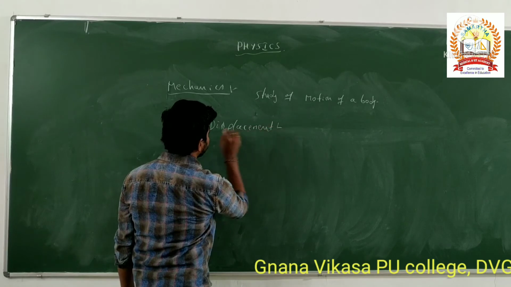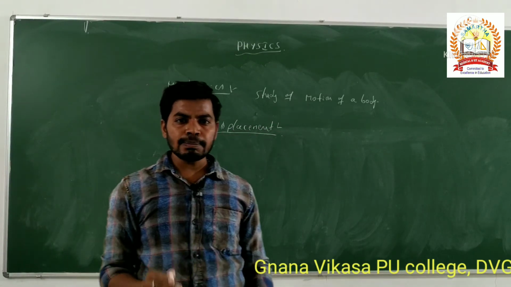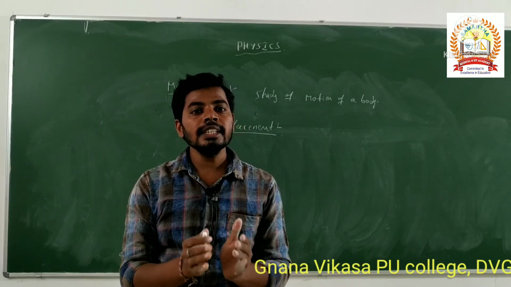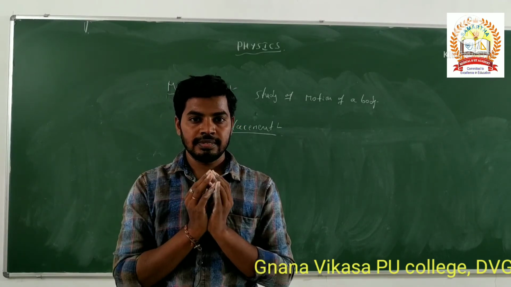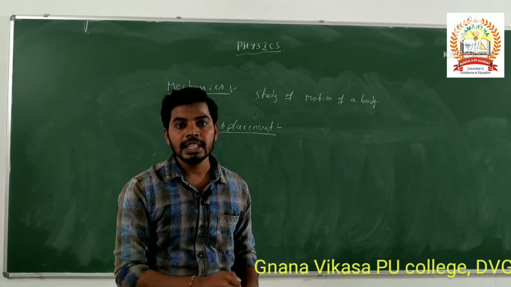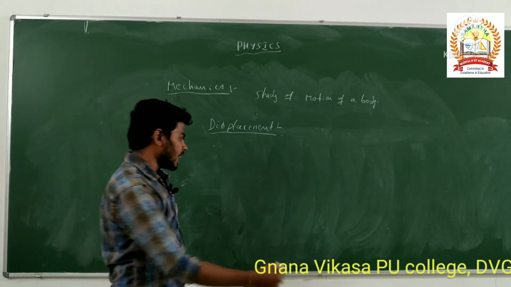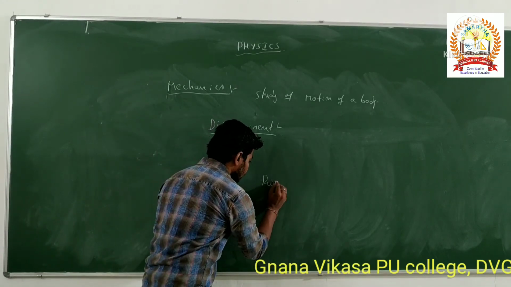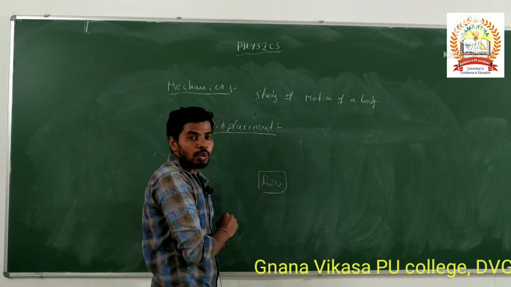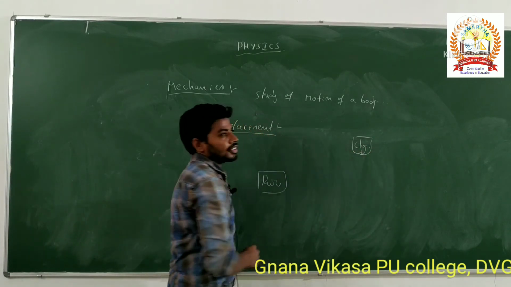Displacement. The displacement is nothing but the change in position. The change in position with respect to time is called displacement. For example, I will take the same Raju. Here is his home, and the college will be here, Gnana Vikasa PU College.